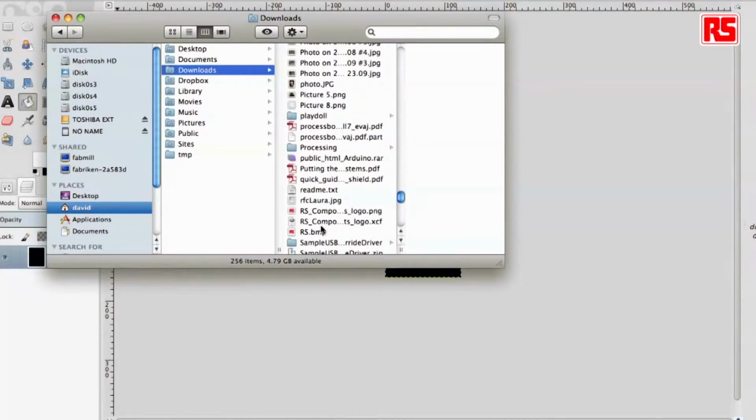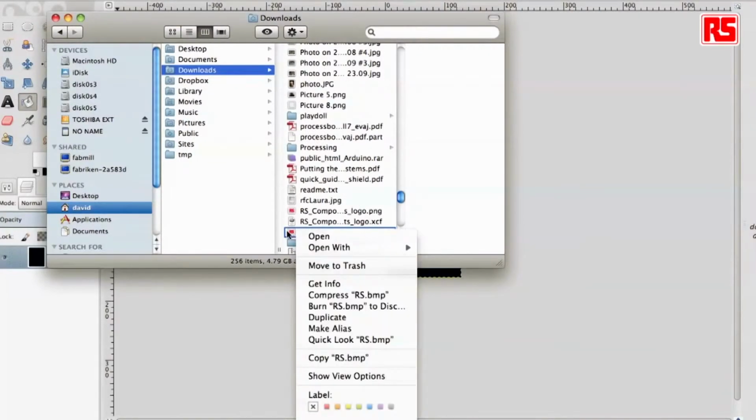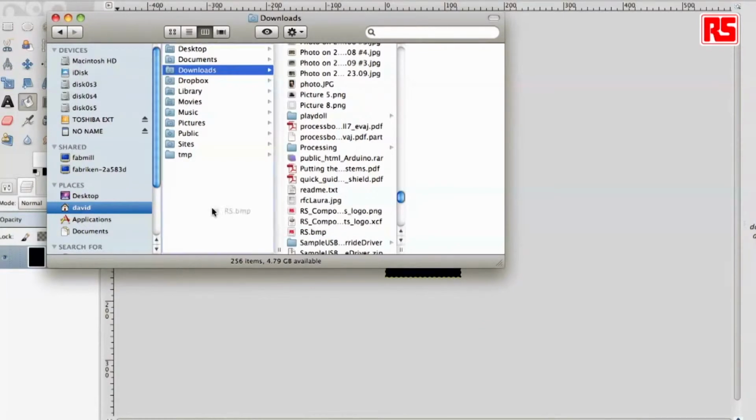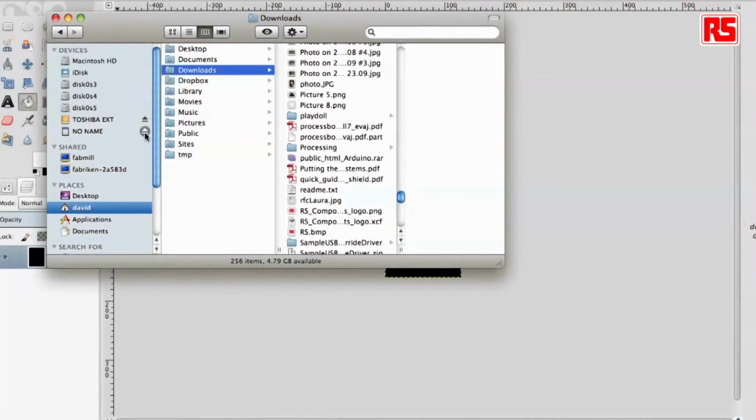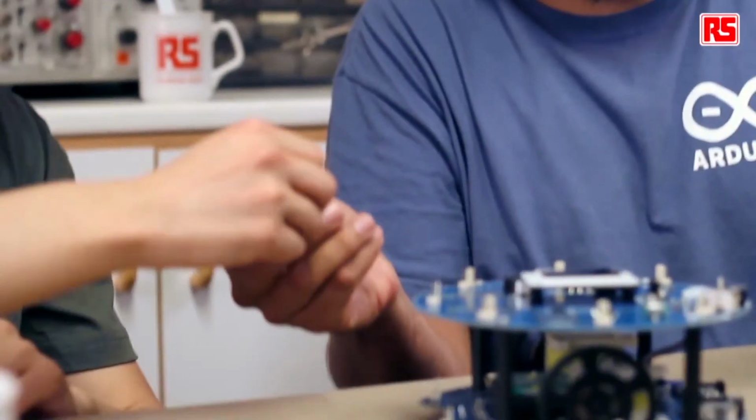There it is. I can just drag it and drop it on my SD card up here, and export. So here it is. You just plug it in there.